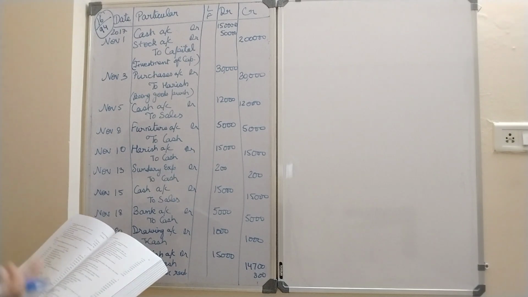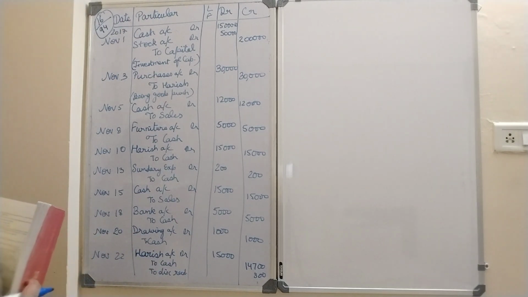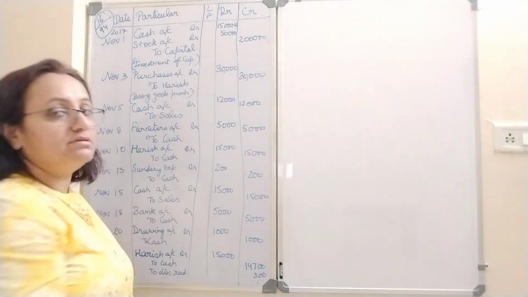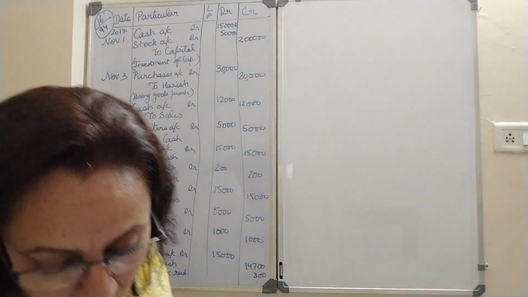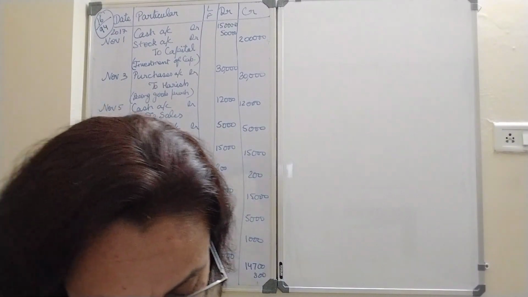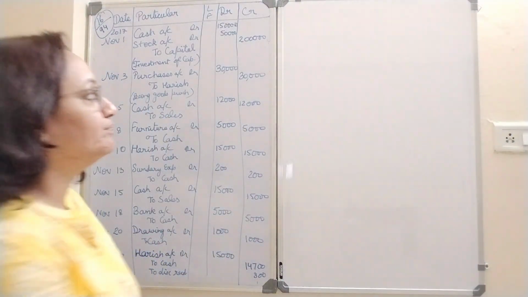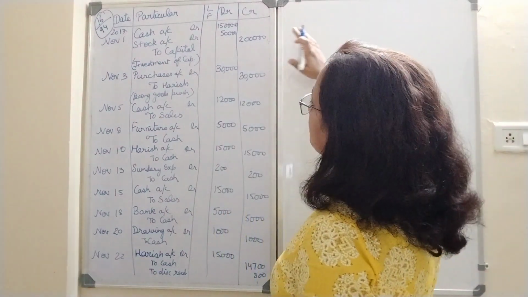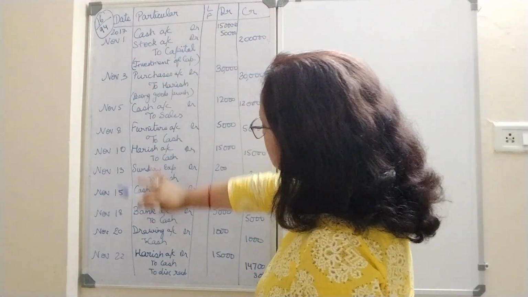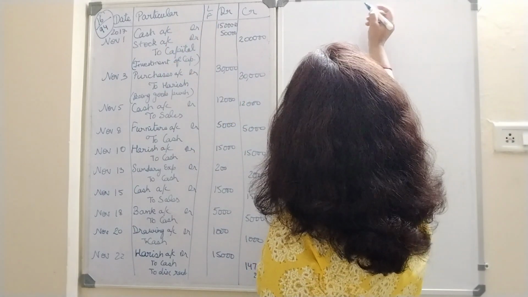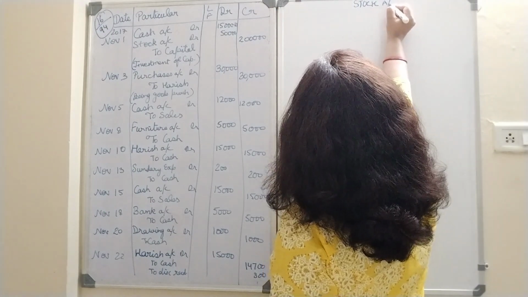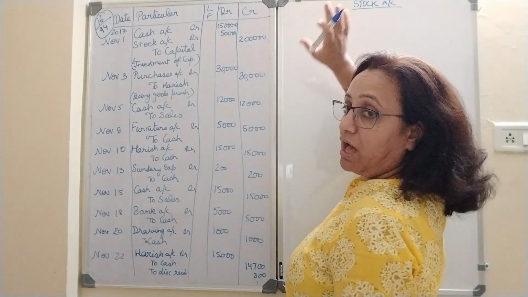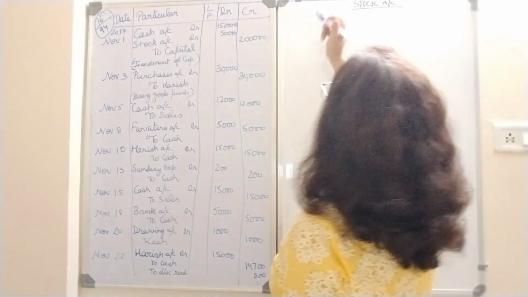Now before moving on further, I want to explain to you that for making ledger you need to have these journal entries in front of you. Let us take a small example of how the ledger will be prepared. Any one simple transaction I will take. Suppose I have to make ledger of, I am not taking cash because cash has many transactions, stock. How do we write it? First of all, stock account. This heading will come. I am making ledger of stock. What is the format?